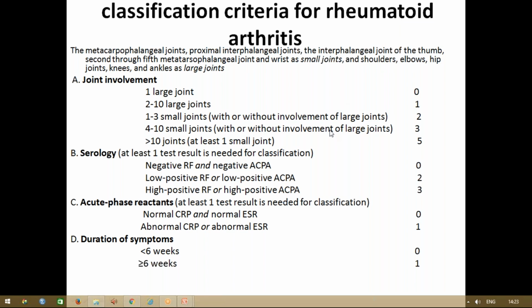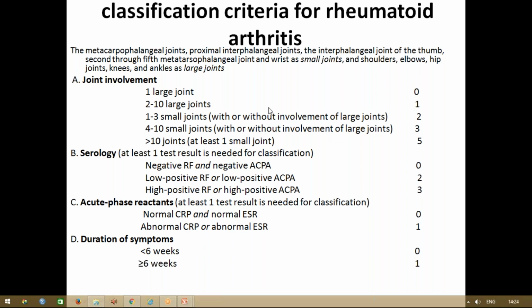I'll just read it out for you. This is to see for research purposes what you want to do. Joint involvement, how it is, you'll be seeing on the side, you can see 0, 1, 2, 3, 5, you are given the grades. If you see only one large joint involved, it's in the initial stage. Okay, you need not worry. If 2 to 10 large joints or smaller joints, any joints you take, then you grade it as 1. So it depends like that.